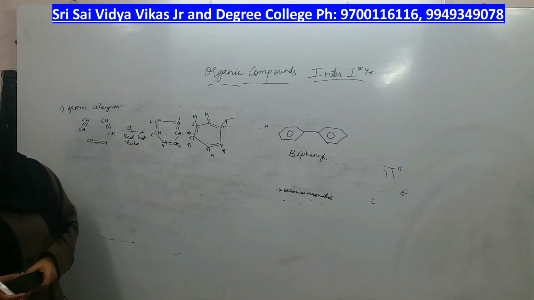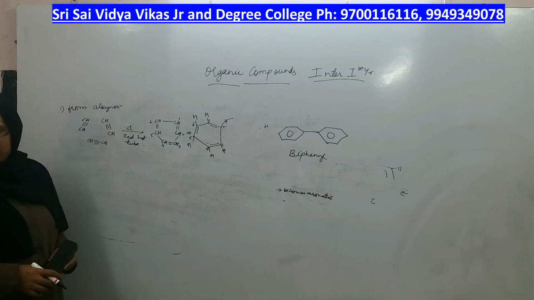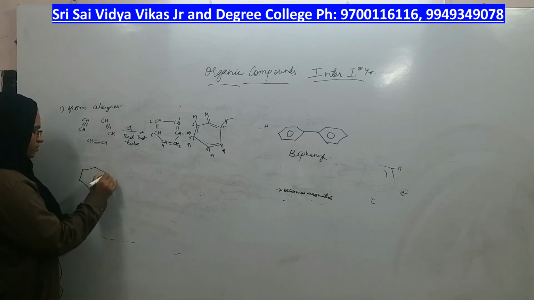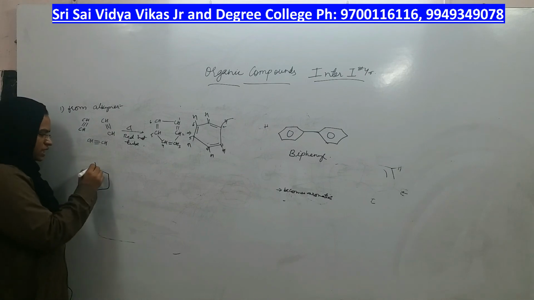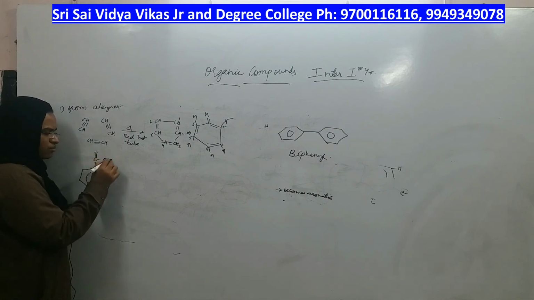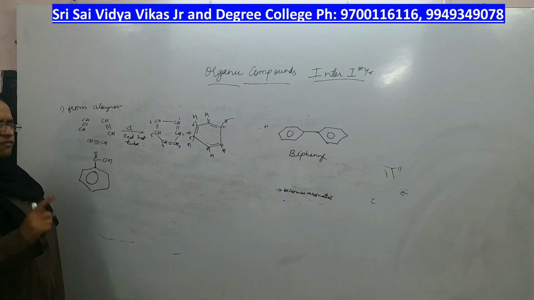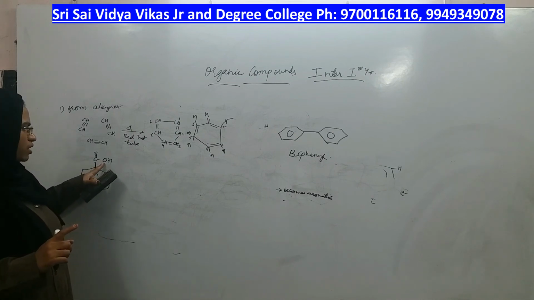Another preparation of benzene is by doing decarboxylation of aromatic acids. Aromatic carboxylic acid means any carboxylic acid having C double bond OH as the group. If a compound has a COOH group, it is called a carboxylic acid.